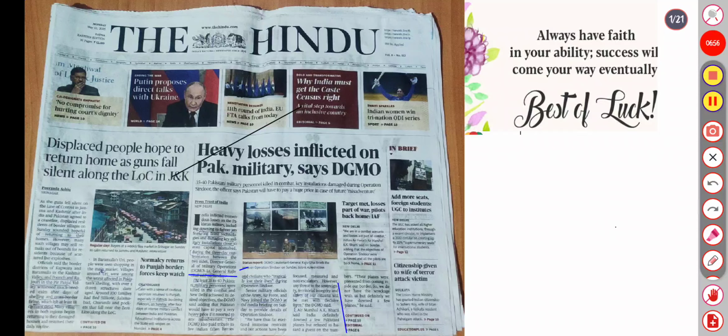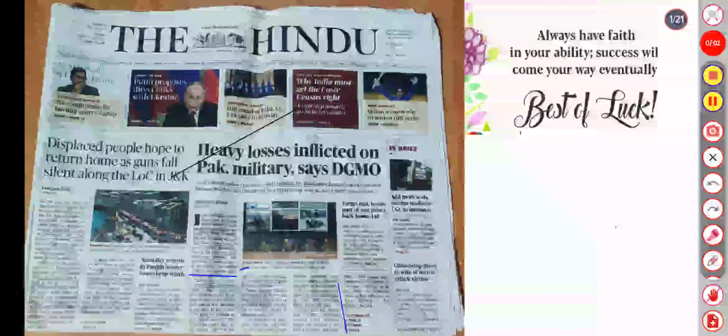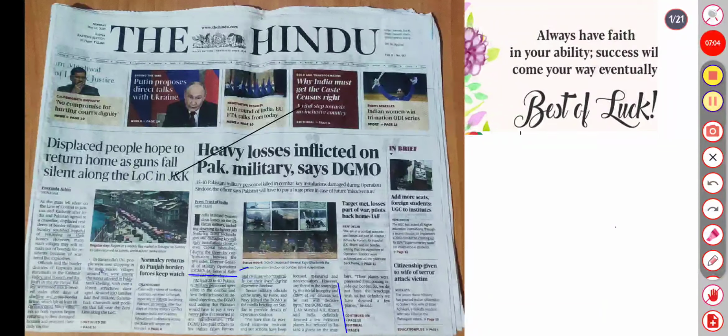Next is displaced people to return home as guns fall silent along the LoC. After the ceasefire, there is a continuation of the guns falling silent, and the border villages on Sunday sounded hopeful about returning to their homes. An official said the border areas of Kupwara and Baramulla, Kashmir Valley, Poonch and Rajouri are the important areas.